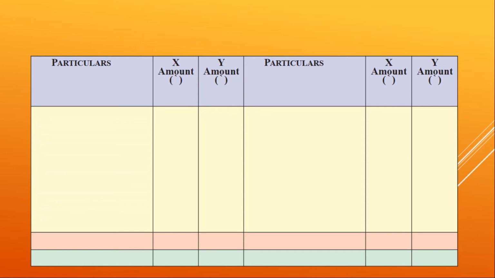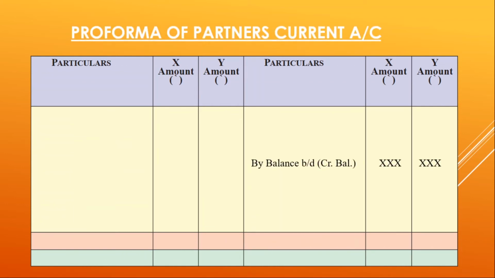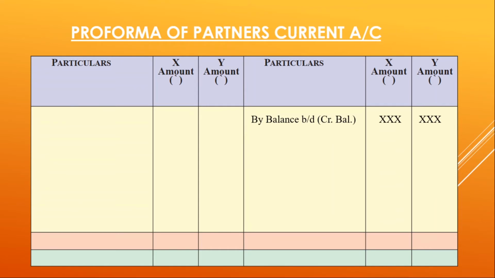Now let us see how the current account appears. The first one is by balance brought down. This is a credit balance of Mr. X and Mr. Y, who are partners of a partnership firm. The second is interest on capital. They have earned this interest, therefore it is getting added in their credit balance. It is an income for both of them.